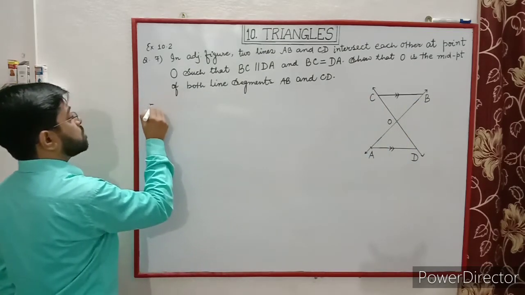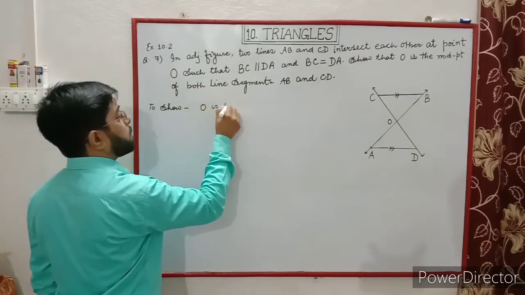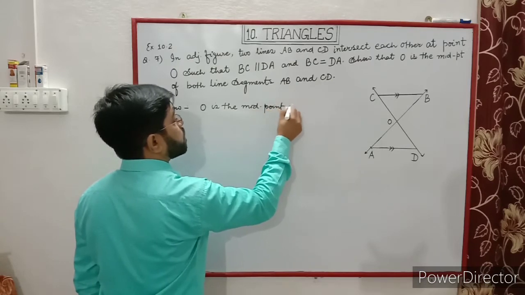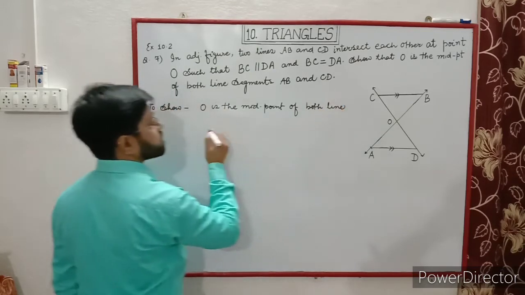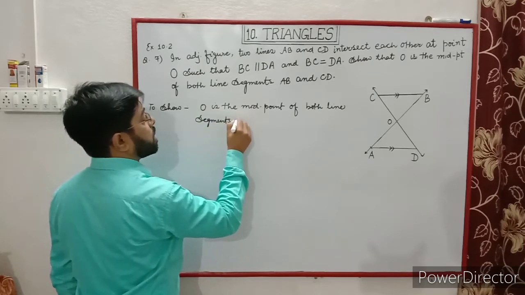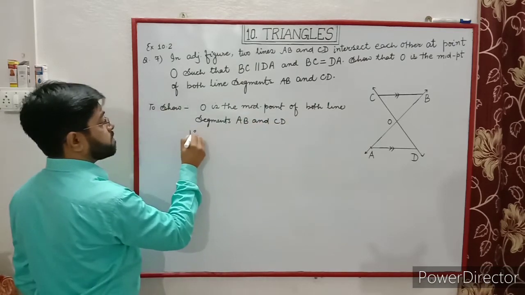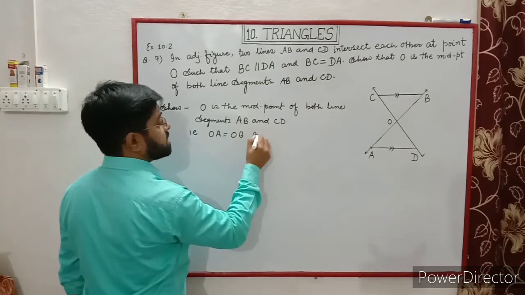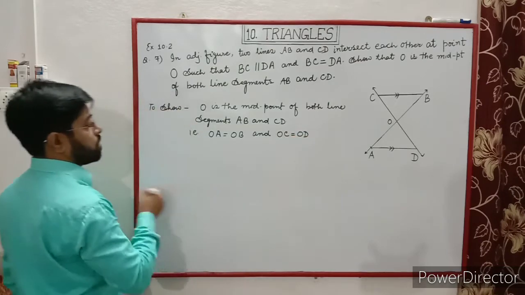First of all, we have to show that O is the midpoint of both line segments AB and CD, that is, OA is equal to OB and OC is equal to OD. We have to show this. Now the proof.